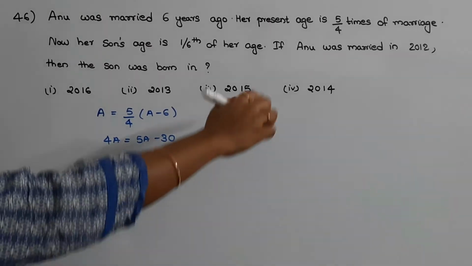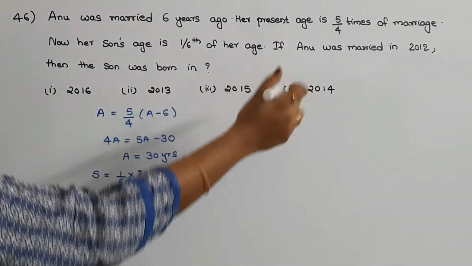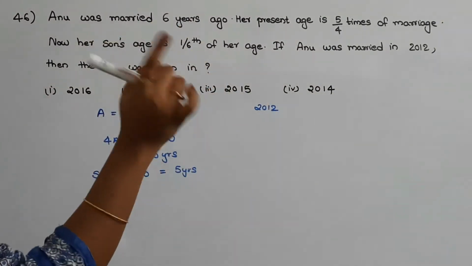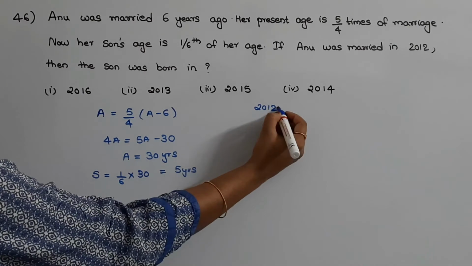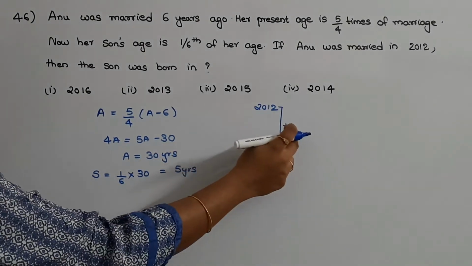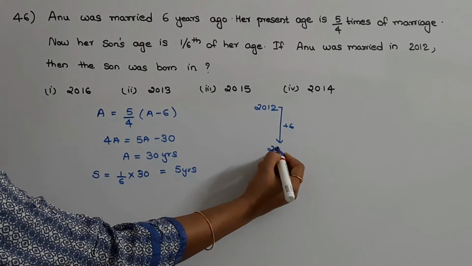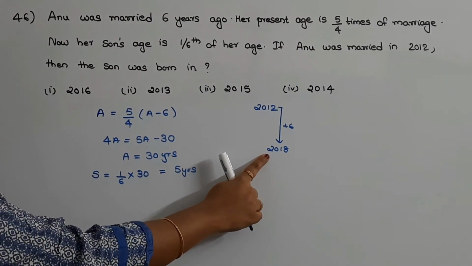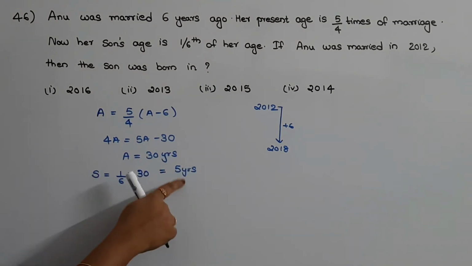They have given that Anu was married in 2012, and that she was married 6 years ago. So what is the present year? The present year would be 2012 plus 6, that is 2018. So the present year is 2018 and the present age of son is 5 years.